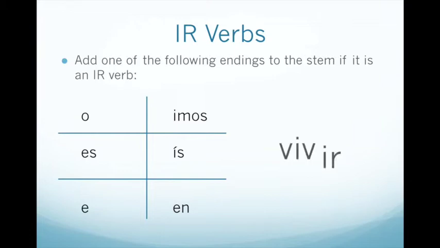For example, the verb vivir, if we wanted to remove the stem: yo vivo, tú vives, él, ella, usted vive, nosotros vivimos, vosotros vivís, ellos, ellas, ustedes viven. Meaning I live, you live, he, she lives, so on and so forth.